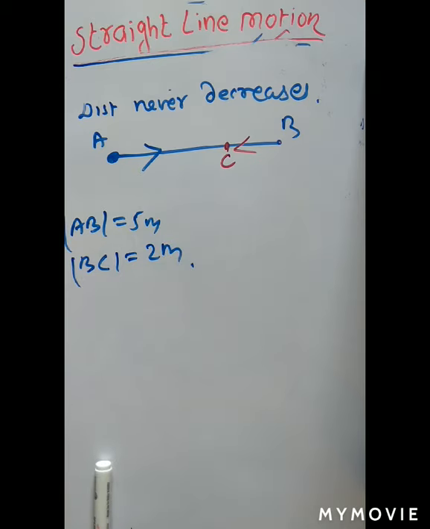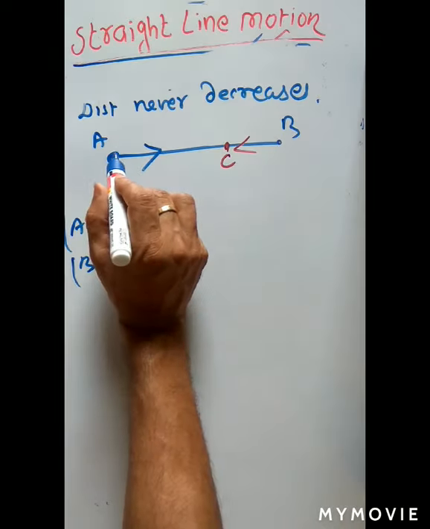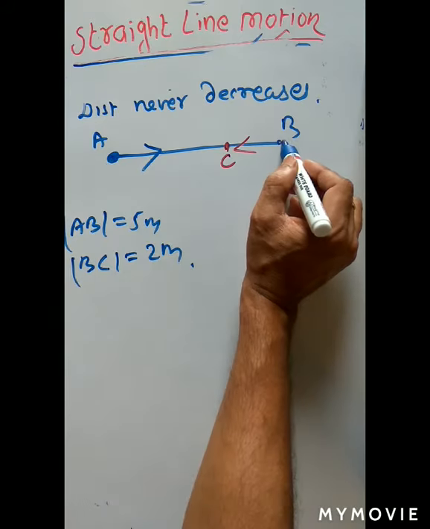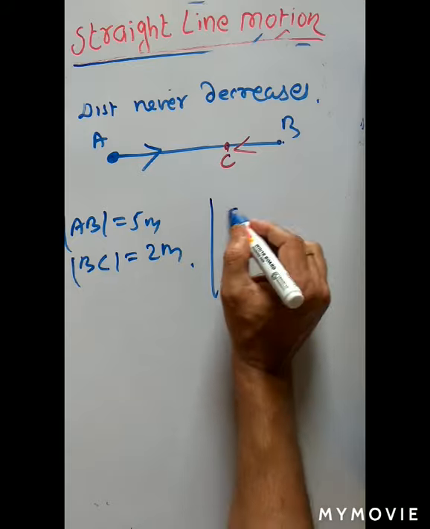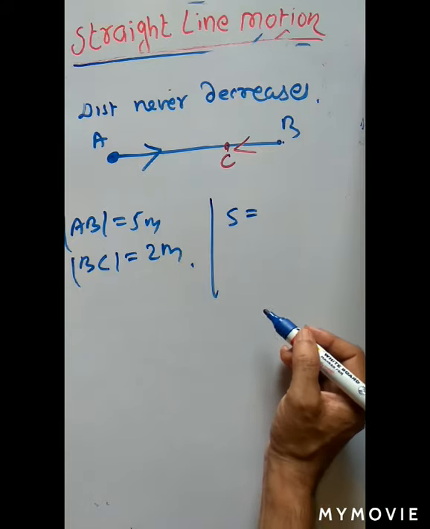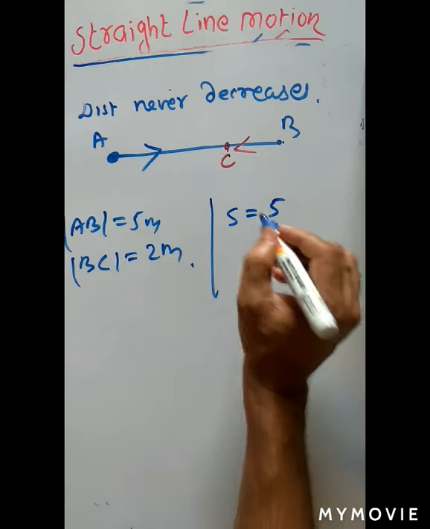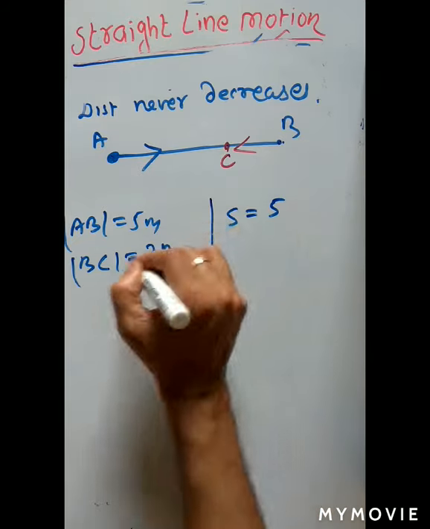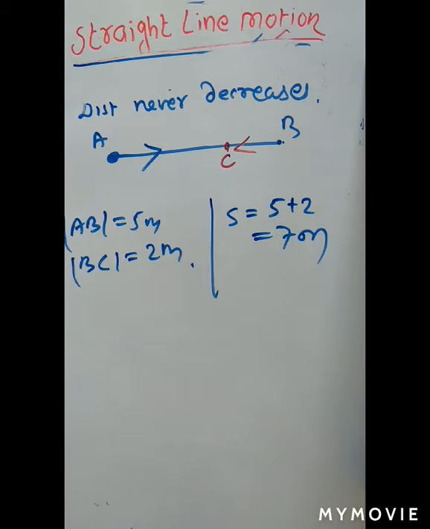If anybody asks what is the distance covered during this motion and what is the displacement, now see. The body starts from A to B, then B to C. Distance is the actual path covered by the body. First he moves from A to B, that is 5 meter. Then B to C is 2 meter. So the distance is equal to 7 meter.